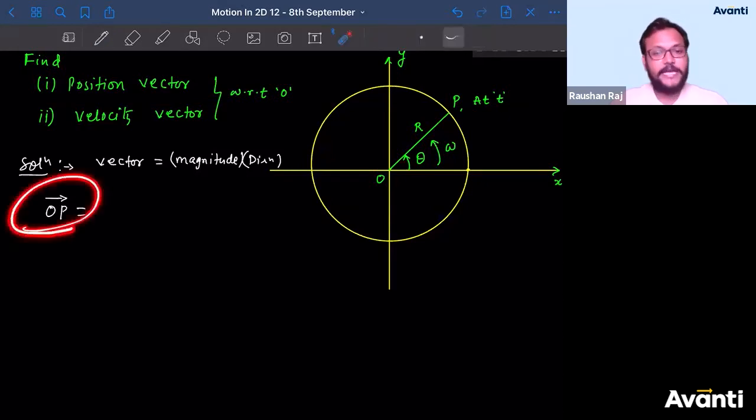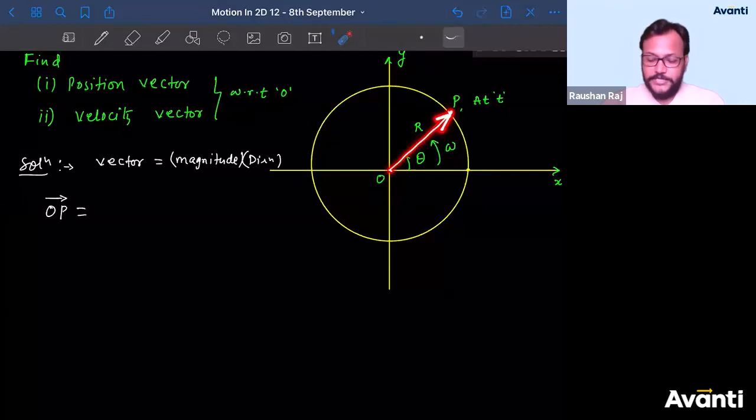So the OP vector has been asked because the position of P with respect to O is nothing but the OP vector. So how can I write the OP vector? OP is nothing but a vector here. So the magnitude of OP, what is the magnitude of OP?